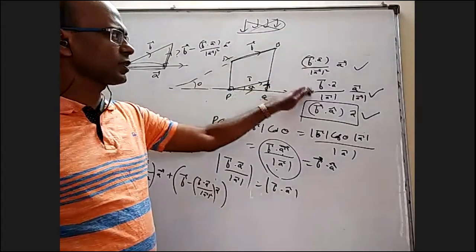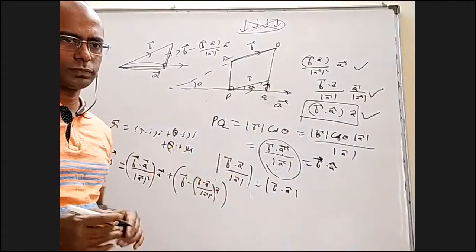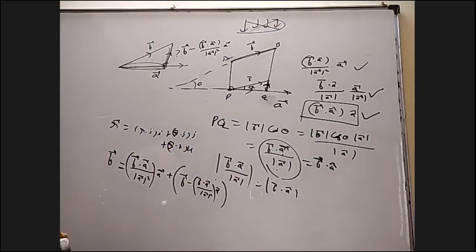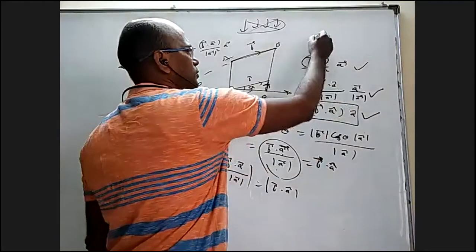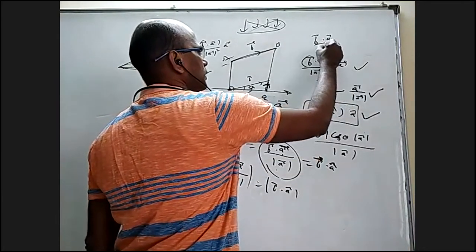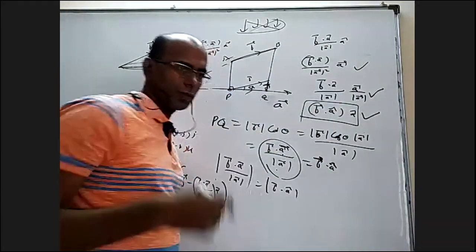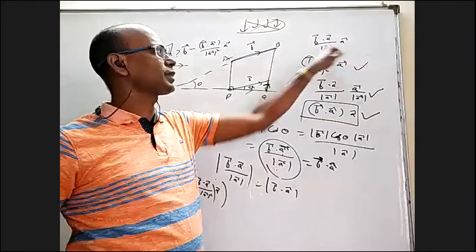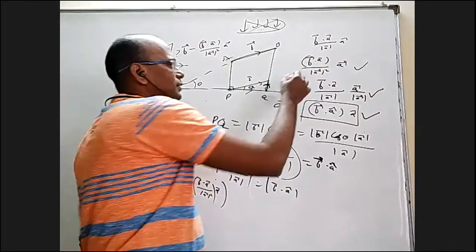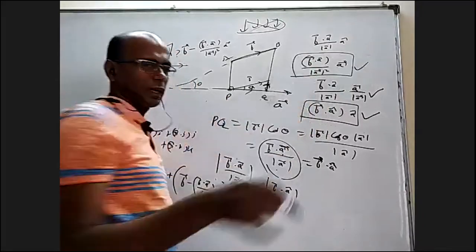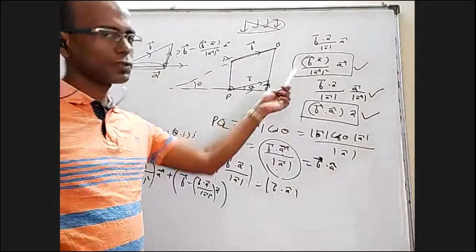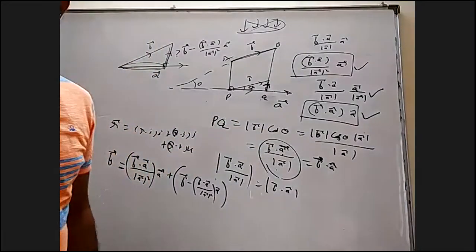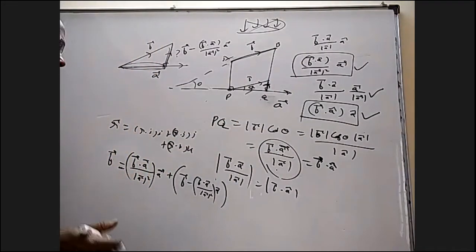That's what I'm telling you. You can remember this or this or this, whichever way you want. Of course, somebody can write this into A cap also: B bar dot A bar by mod A bar. If you want to write A cap, you write, but then this. I generally use this only. I don't use A cap, because every time we will not have a unit vector. But up to you, which way you want to deal with it.